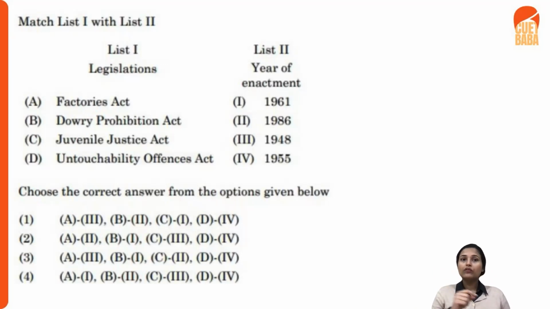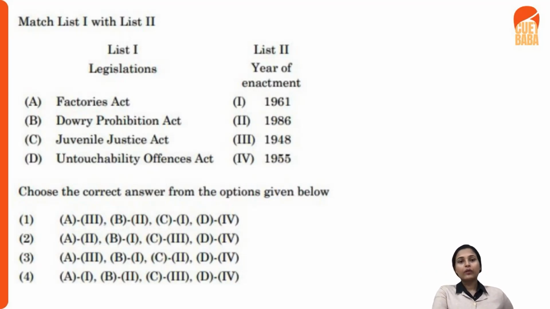How? Because that's how you can, of course, eliminate the wrong ones. Example, if you see the Factories Act, let's just take an example that you know about the Factories Act. When was the Factories Act implemented, or the year of enactment? Of course, it's 1948. So here you see 1 and 3 are of use, otherwise just delete your second and fourth one, right? Because the Factories Act was enacted in the year 1948. So the right answer can be between first and third only. Second and fourth are of no use.